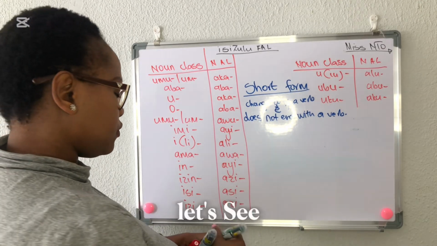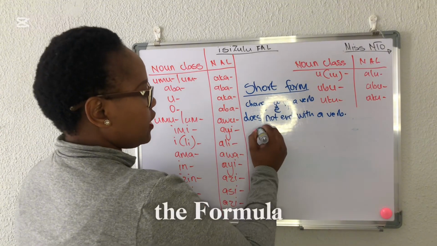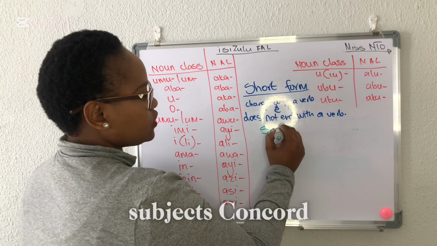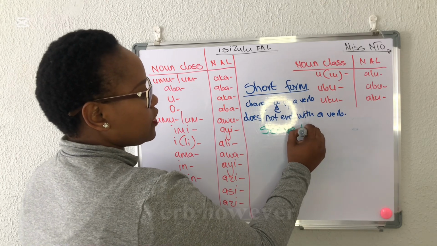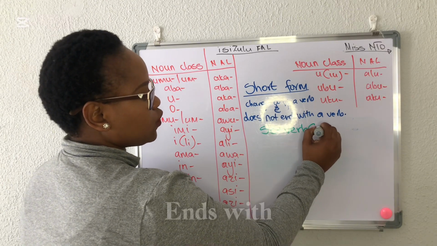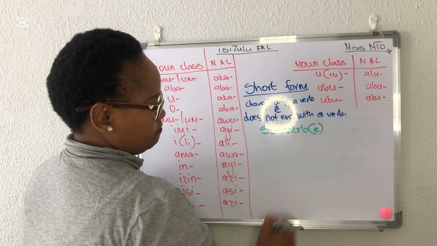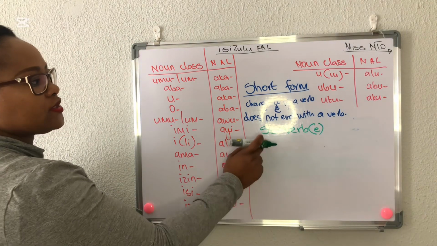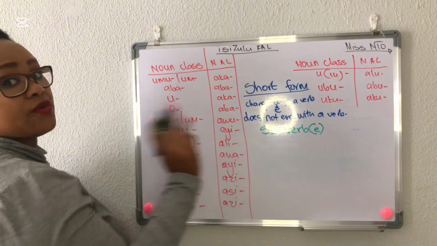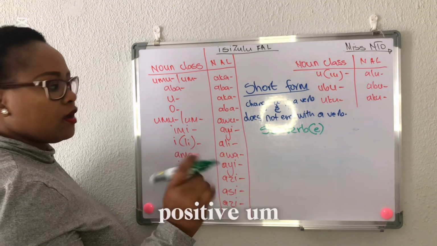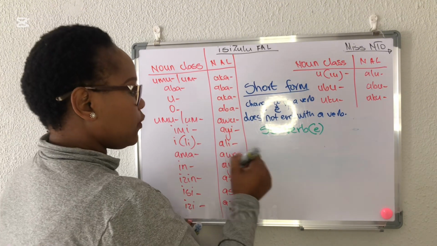Let's see a formula corner. So the formula will be subject concord plus verb, however your verb ends with e. Okay, so this is, remember, inkathi edlule evumayo, positive past tense.